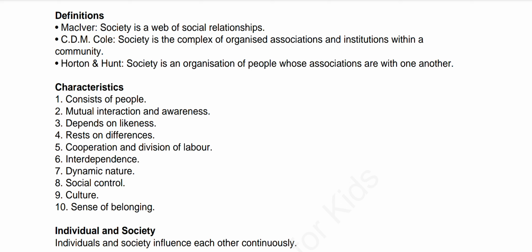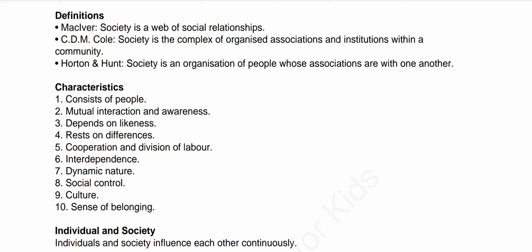New associations, institutions, and groups may come into being, and old ones may die a natural death. It's very common, right? The existing ones may undergo change to suit the demands of time, or may give birth to different or new ones. Changes take place slowly and gradually, or even suddenly. Okay, next is social control.